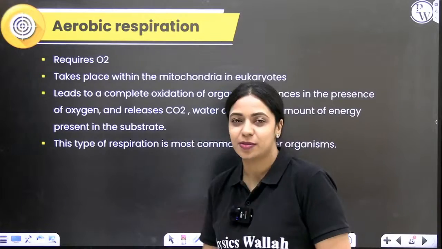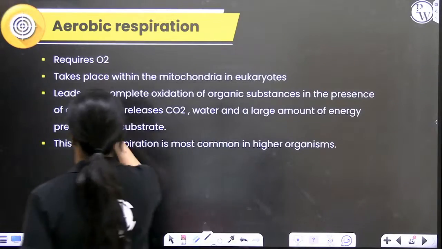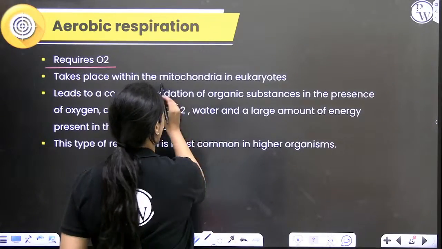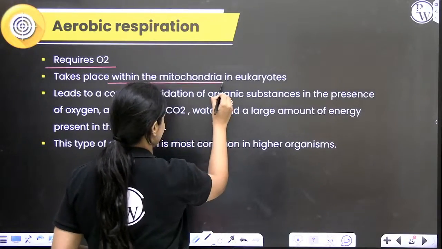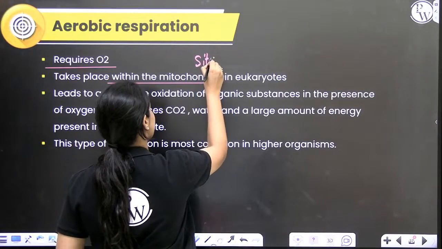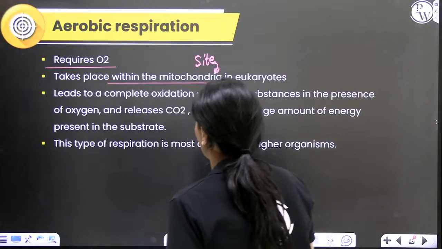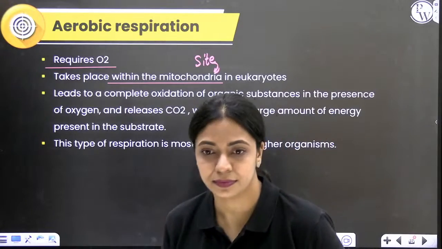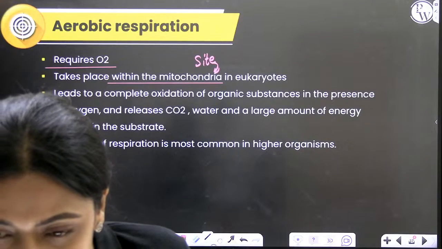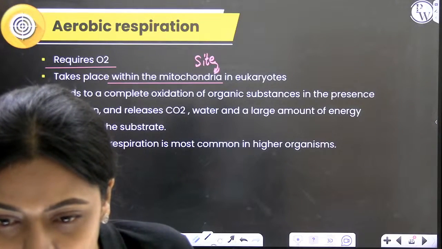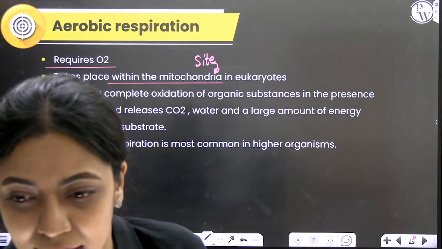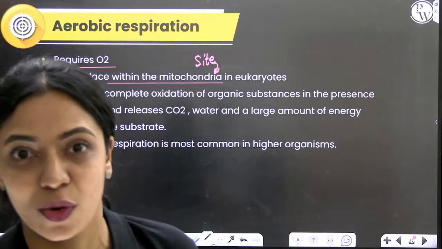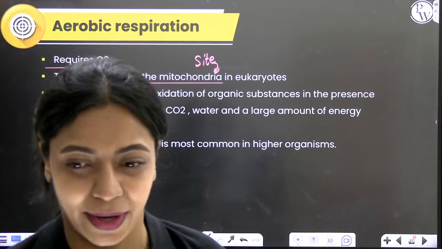So next we have aerobic respiration. Obviously, if it's aerobic respiration, it will require oxygen, right? So aerobic respiration in eukaryotes will take place inside mitochondria. That is the site of the next steps of aerobic respiration. Arjun, yes, I'm doing good. Yes, Sagar, that is exactly the point of this practice session. You should find out where you're making mistakes and learn that better.